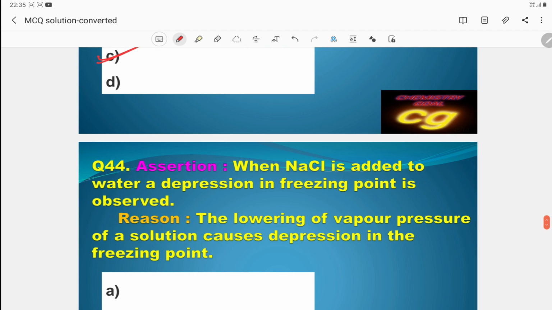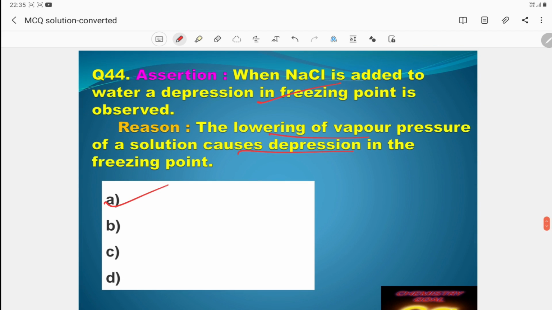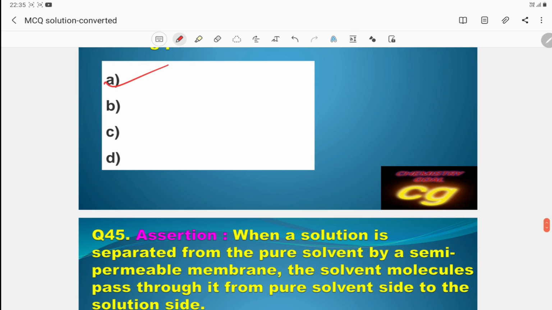Then when sodium chloride is added to water, a depression in freezing point is observed. That is also correct. The lowering of vapor pressure in solution causes depression in the freezing point. That is correct. So the answer is A. Both are correct and the reason is the correct explanation.